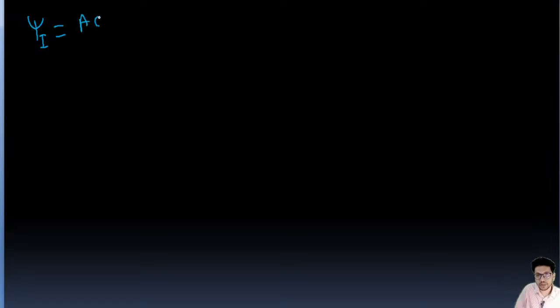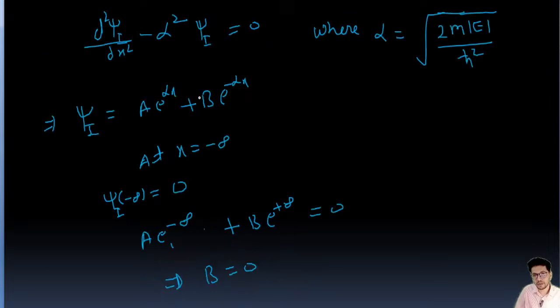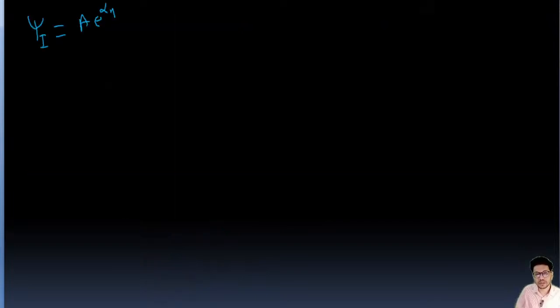So a e to the power alpha x, right? Because this b is 0, it's constant, right? That b is 0. So you know how to solve this differential equation, right? Very simple. Okay, so this is the equation number 1.